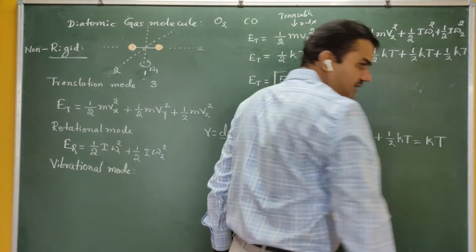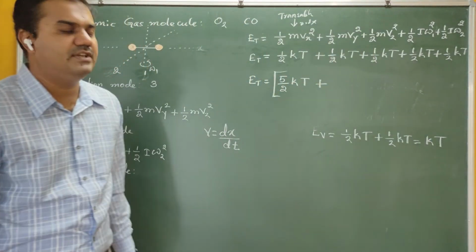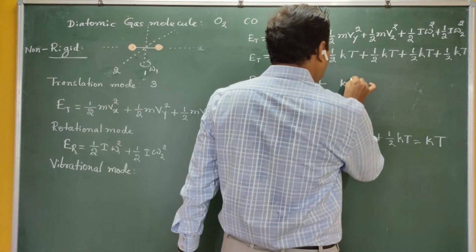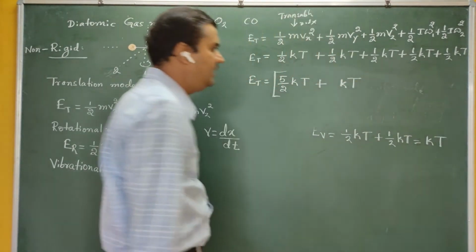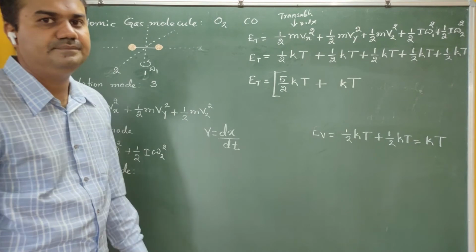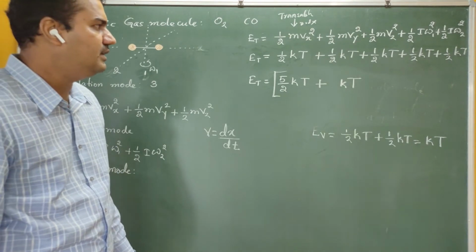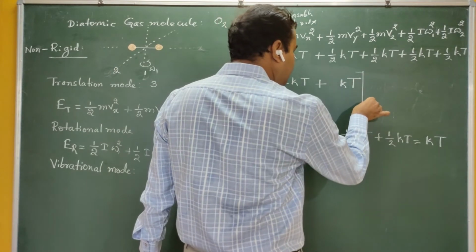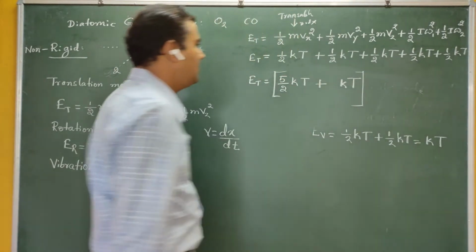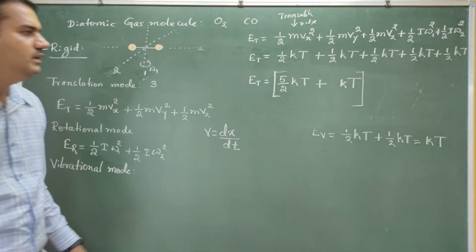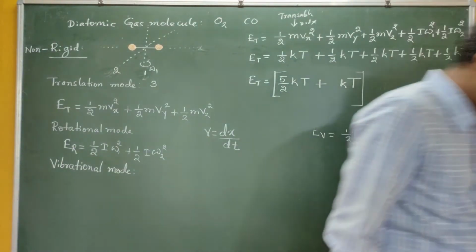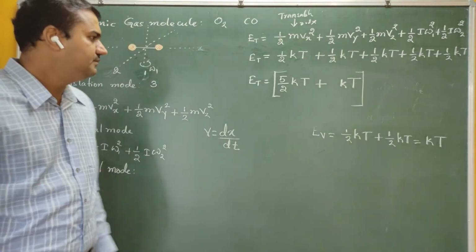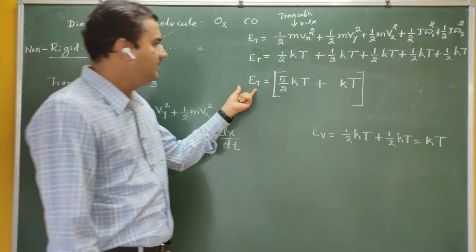Plus, if I consider the vibrational mode, then in one mode, what is the energy stored? kT. In the one mode, the energy stored is kT. Are you getting me? If I take this one, this becomes 5 by 2 kT plus kT. Is it correct? Therefore, what is the energy?